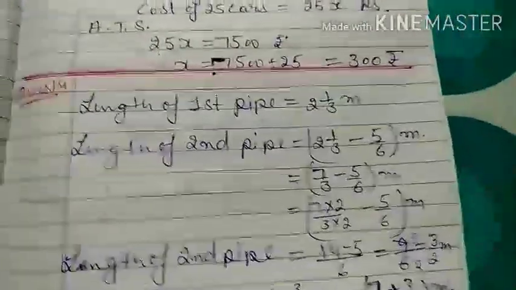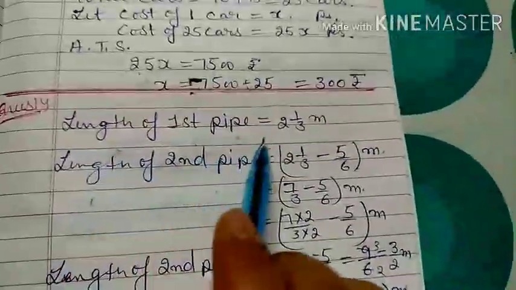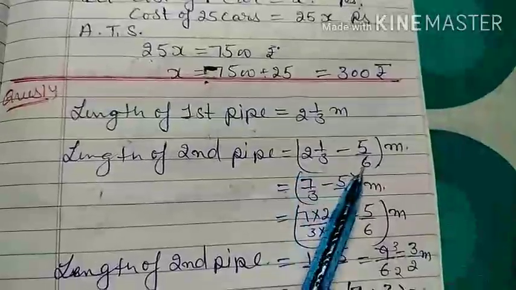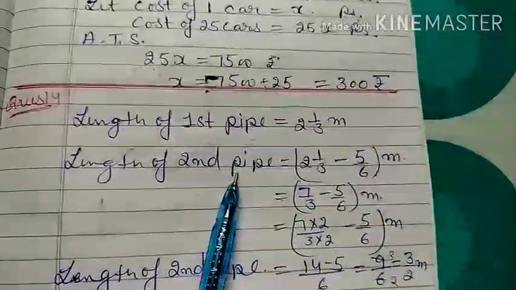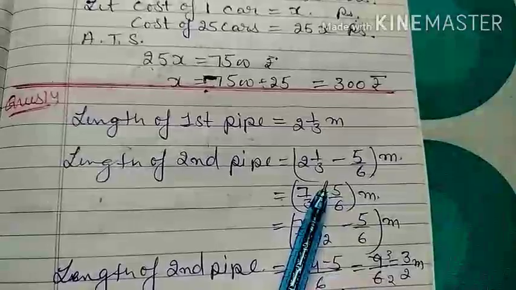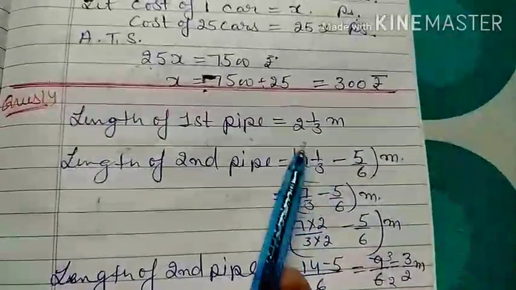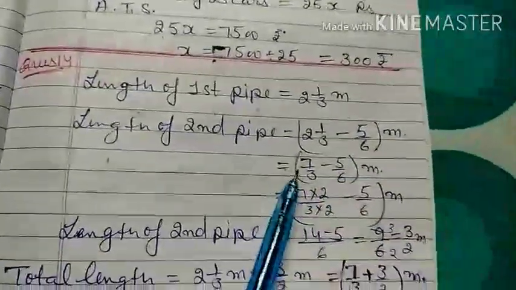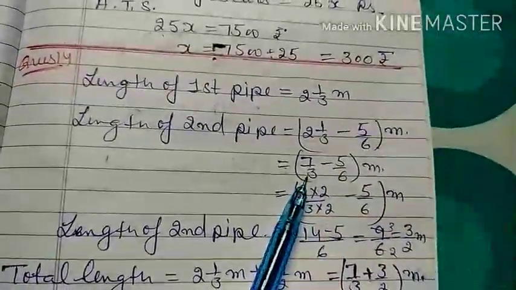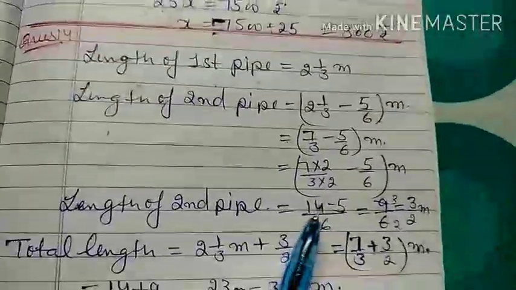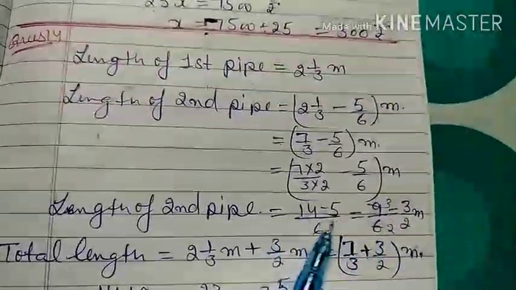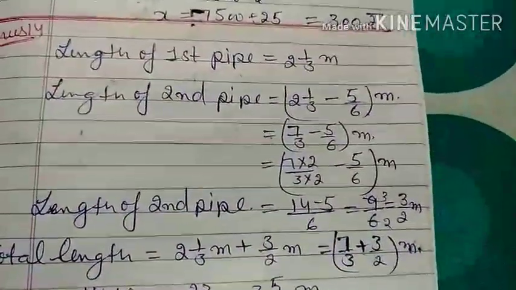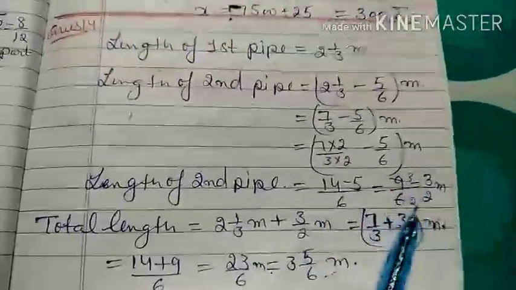So what you have to do: first, the length of the first pipe is 2 1/3 meters. The length of the second pipe is 5/6 meter shorter than the first. That means you have to subtract 5/6 from the length of the first pipe: 2 1/3 minus 5/6 meter. Now when you change it to an improper fraction, 7/3, the LCM is 6, 3 2s are 6 and 7 2s are 14. 14/6 minus 5/6 is 9/6, and when 3 3s are 9, 3 2s are 6, it is 3/2 meter. It means the length of the second pipe is 3/2 meter.